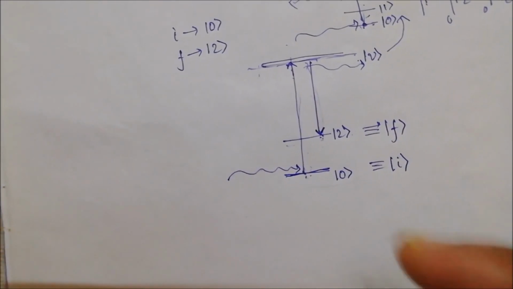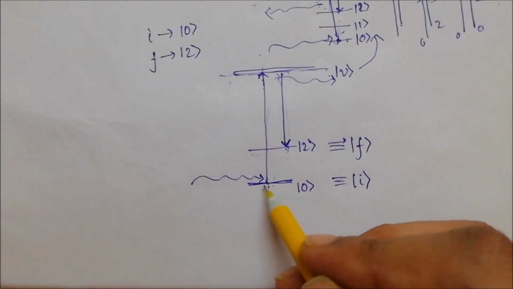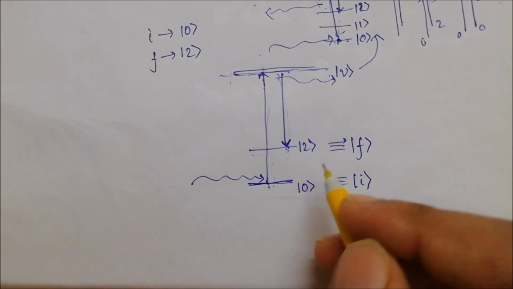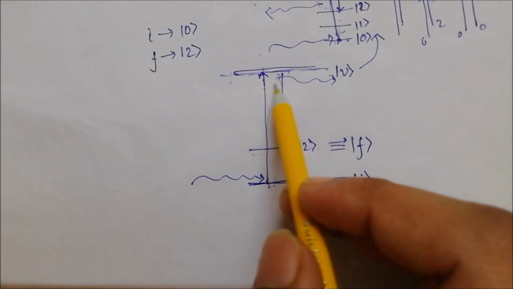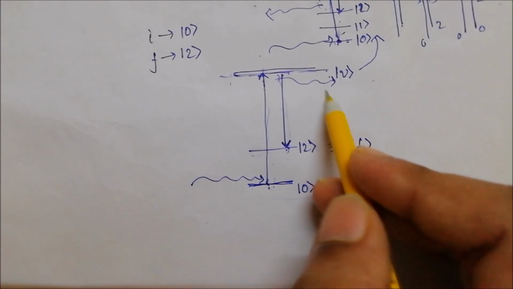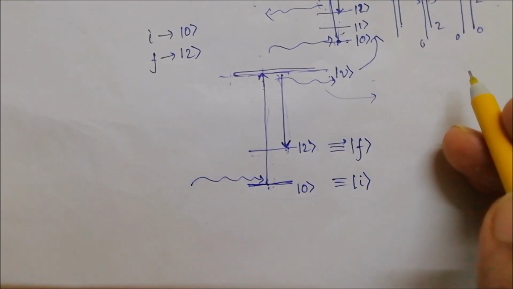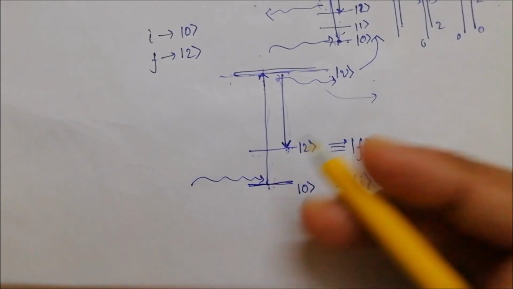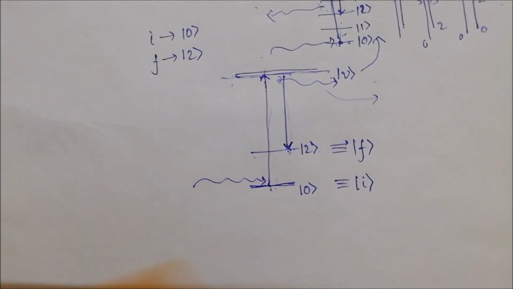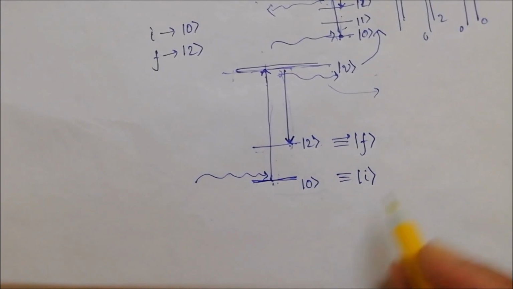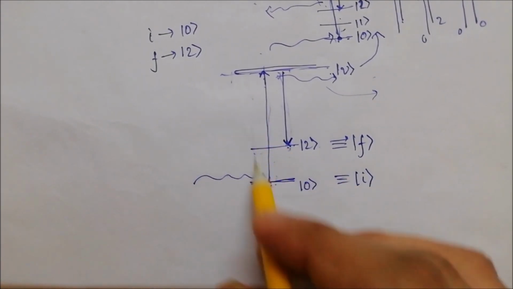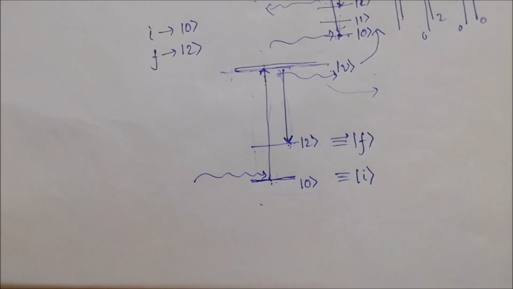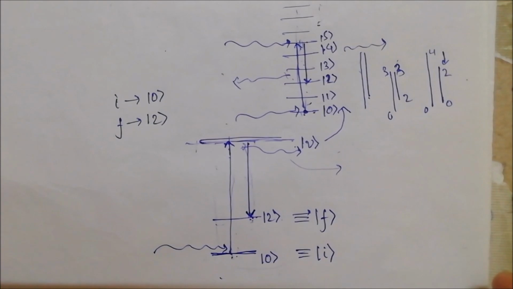And to tell you one other thing, if the system comes back to a higher energy state, then the scattered radiation which comes out is of a lower frequency than the incident one, and this is called a Stokes shift. If it comes down to some lower level, then it's called an anti-Stokes shift. So I think that's all.